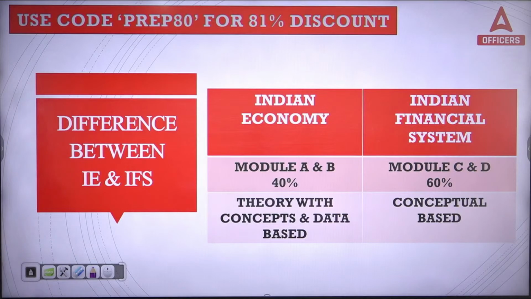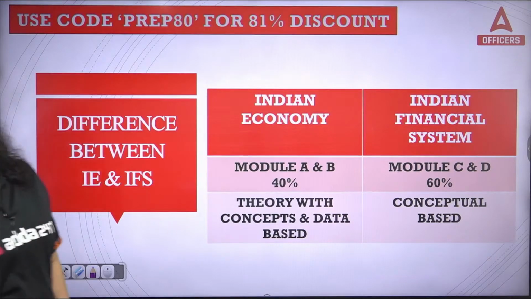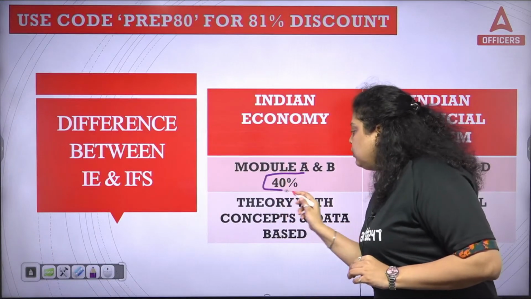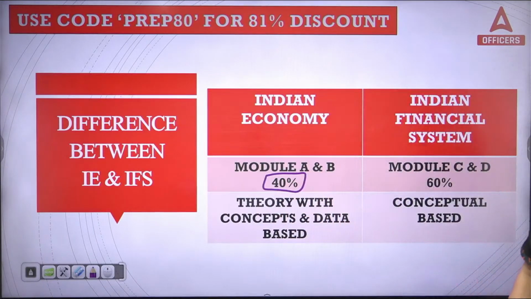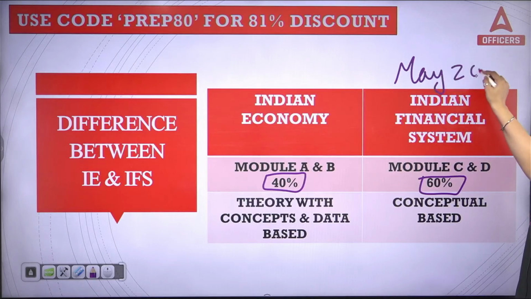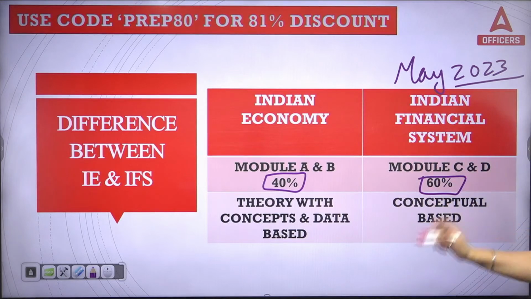Now you can see the difference between the Indian economy and Indian financial system parts. The Indian economy covers modules A and B, which cover around 40% weightage in your paper. The module C and D of the Indian financial system cover 60% weightage in the paper. Okay, and this is based on your May 2023 paper. In May 2023, we saw a 40:60 ratio.